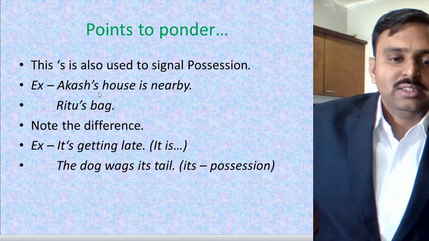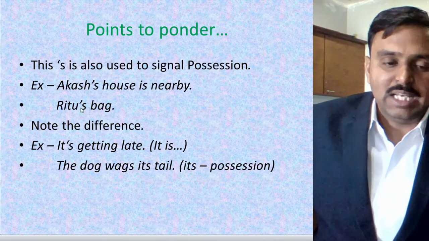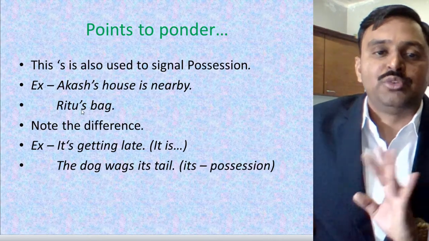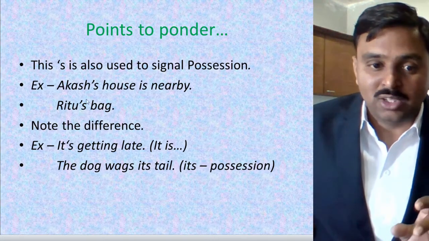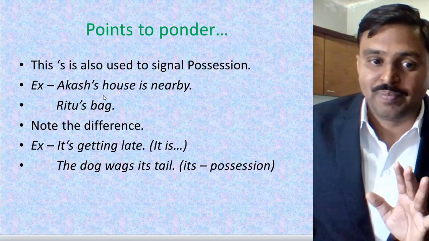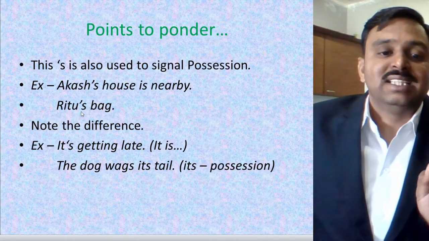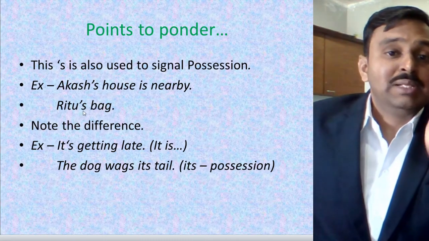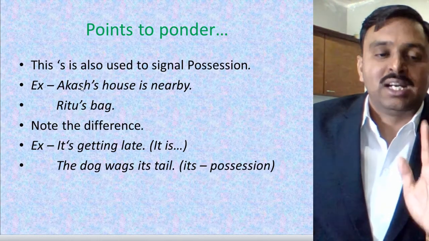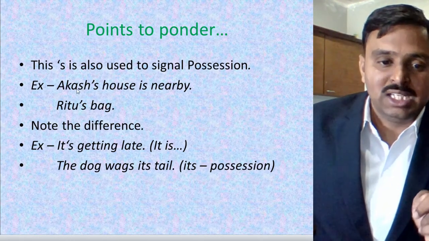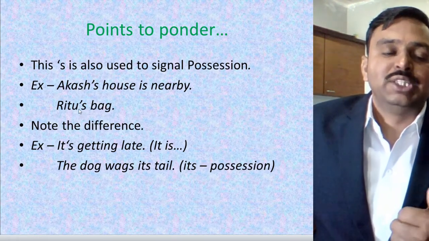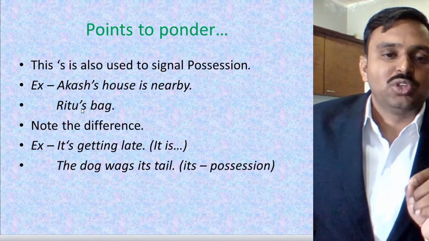Here these apostrophe s are not short forms. They are not Ritu is bag or Akash is house. They just show the ownership of Ritu and Akash. This house belongs to Akash and the bag belongs to Ritu. So make a note of that.